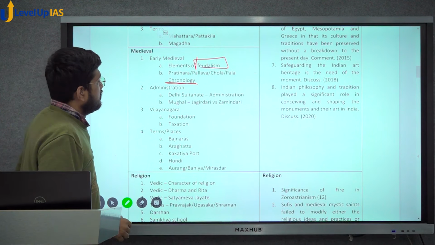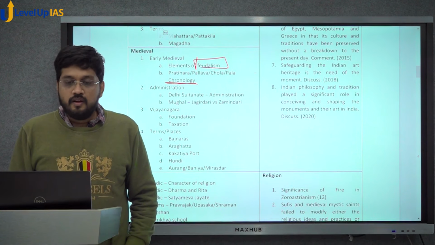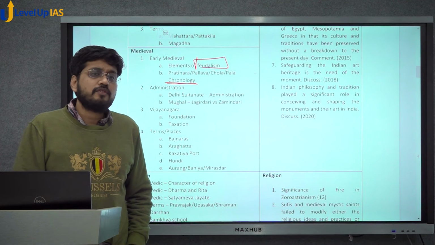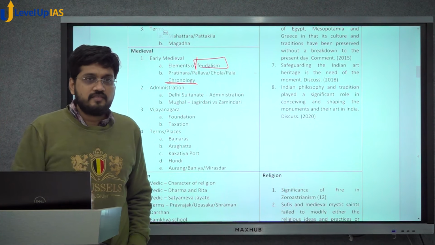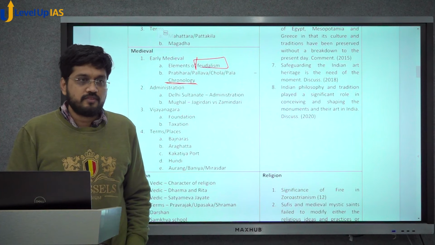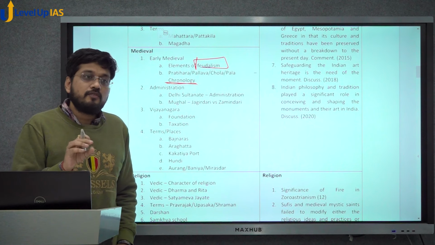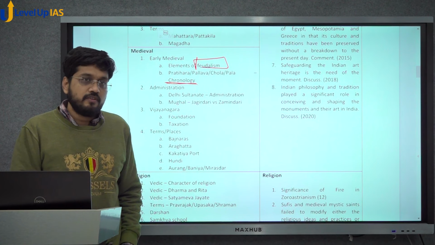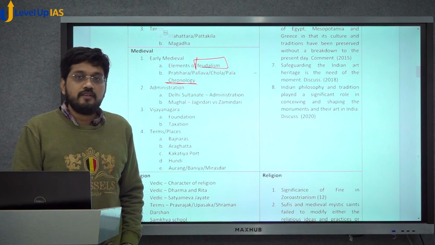Go for administration. You have had two simple questions on administration so far. One is about the Delhi Sultanate and its administration, the other is Mughal administration. They had also asked a question before this time span on Ashtapradhan, Shivaji's administration. That was back in the 1990s. Then they did not ask any question, and again in the last 12 years only two questions on administration. And these are very simple, straightforward questions. But the questions are not factual as such, although they appear factual. Because if you read history books very carefully, you will see that questions are sourced from topics which are very debatable. And that's why highly significant.